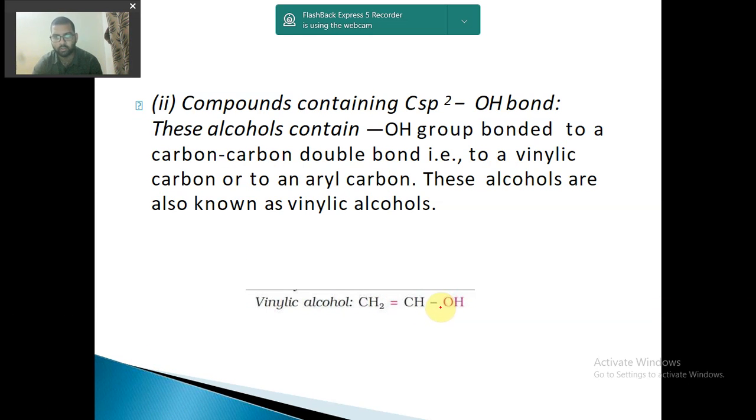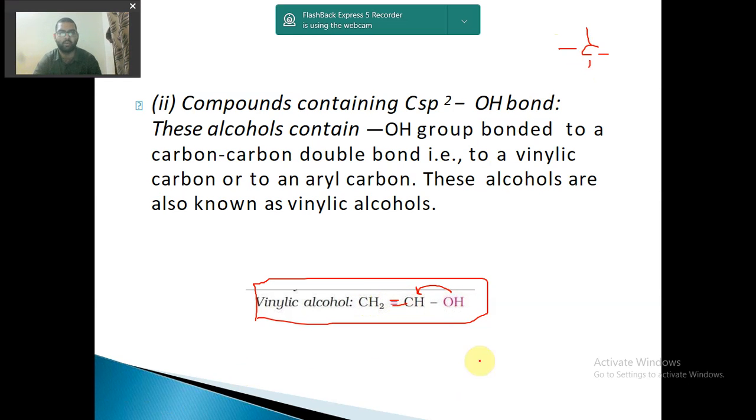CH2 double bond CHOH. So this OH group is bonded to a carbon which is in contact with another carbon by a double bond. So this is a vinylic alcohol. Okay, you have to remember it like this. The first thing we need to understand is that carbon always completes its 4 bonds. So here also you see CH2, so 2 bonds there and a double bond, so 4 bonds are complete here. Then the double bond CH, so 2 plus 1 is 3, and then one bond with OH, so 4 are completed. Do you understand how it is happening? You need to draw it in your copy to understand it better.